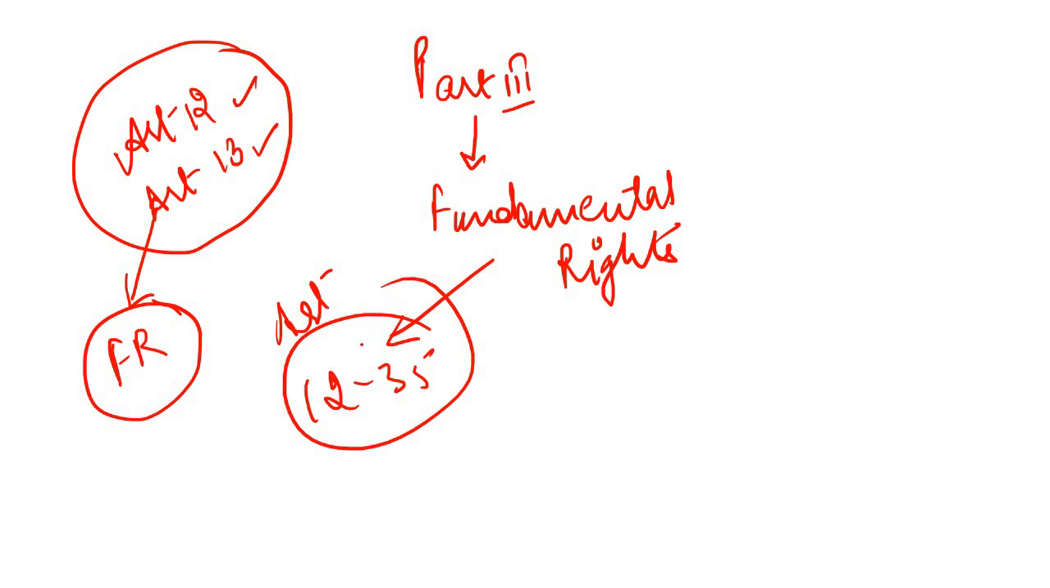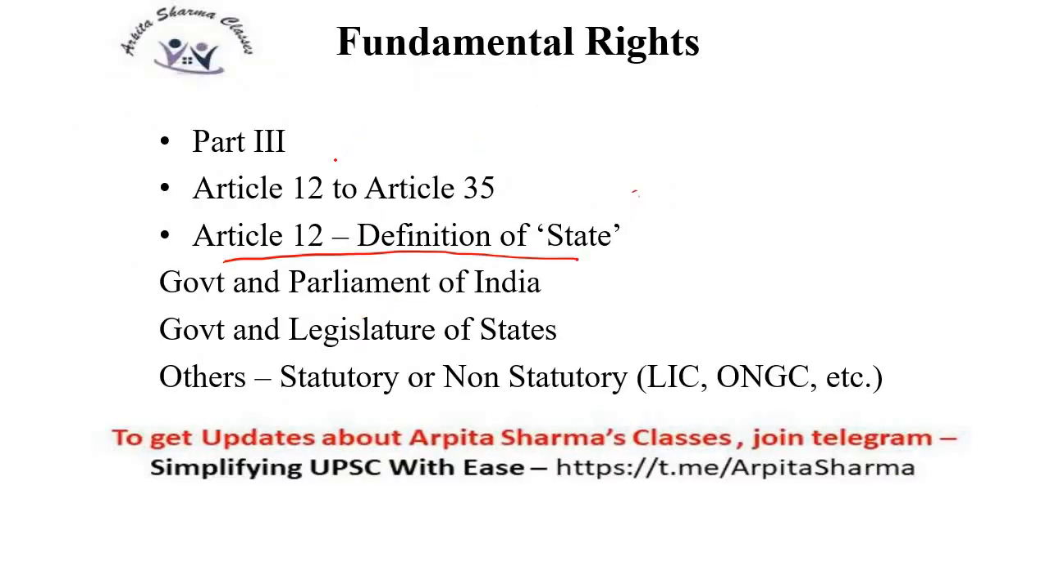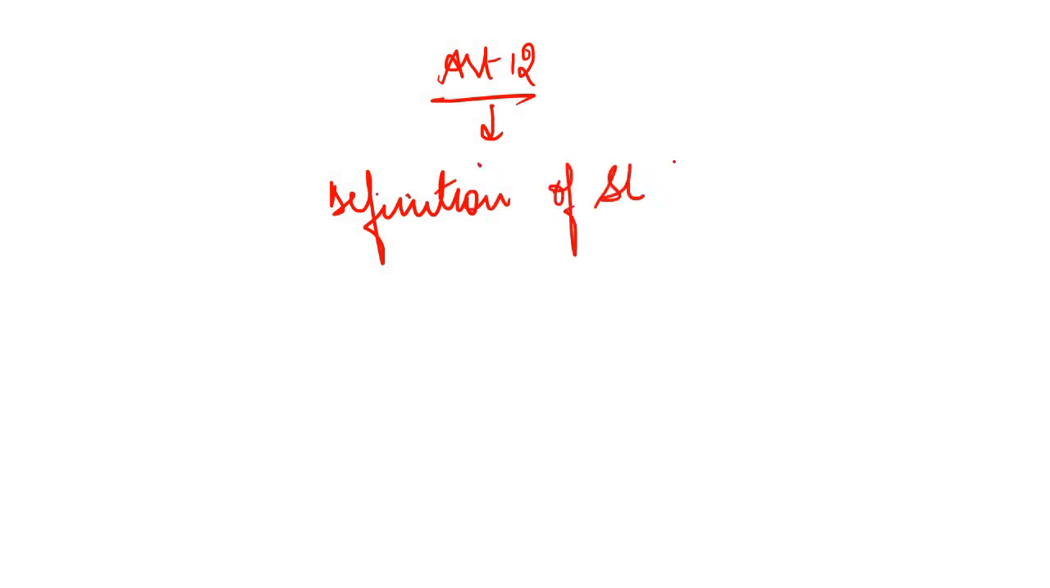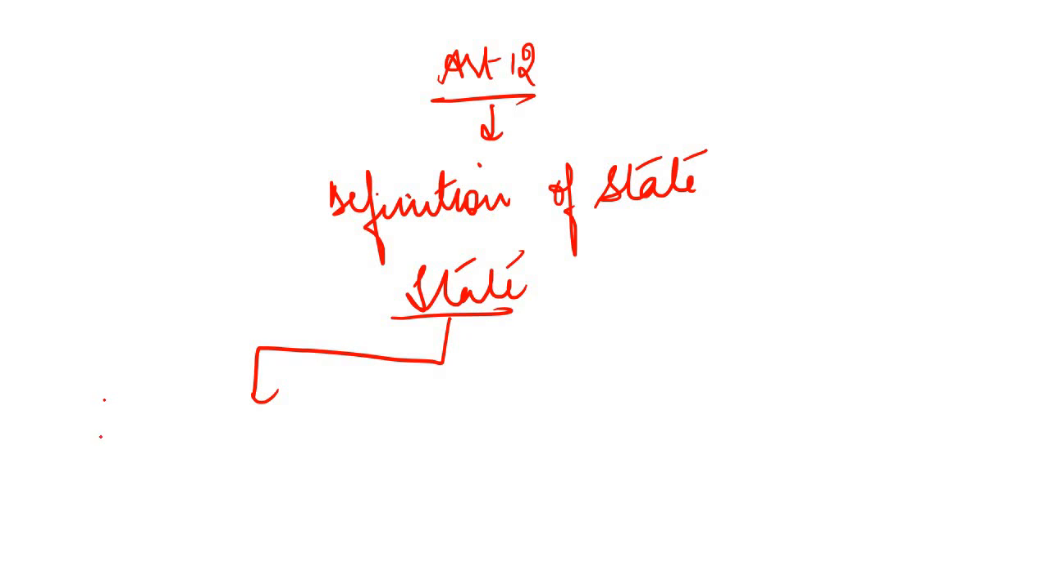So fundamental rights are included in Part 3 of the Indian Constitution and are covered under Articles 12 to 35. Now, what is Article 12? Article 12 gives us the definition of state. So what is a state as per Article 12? It is